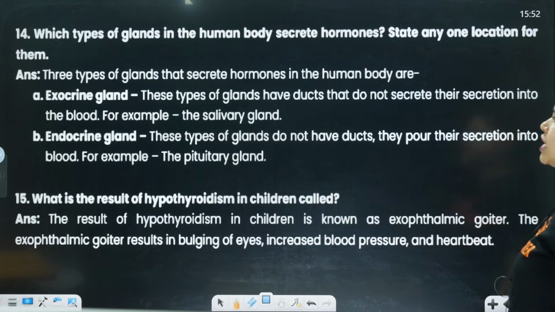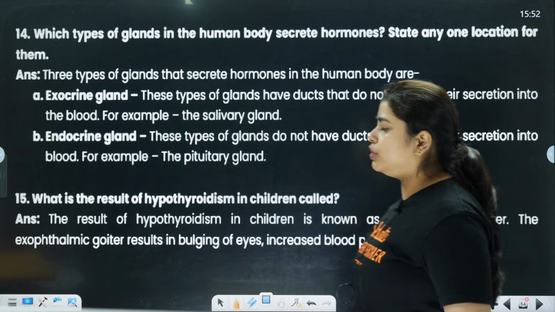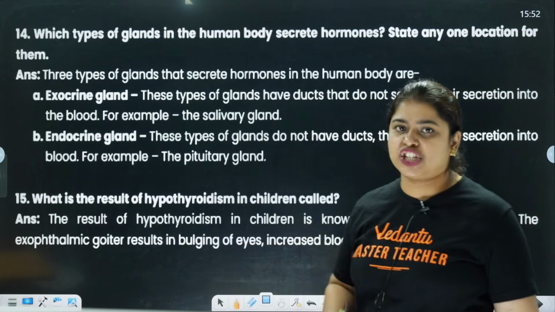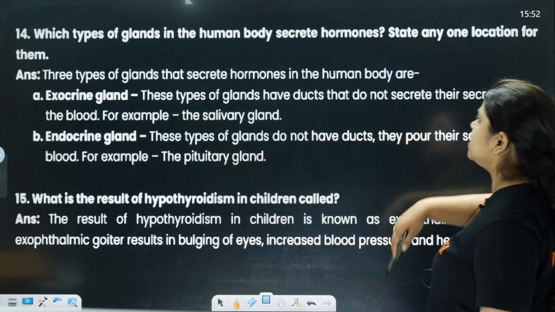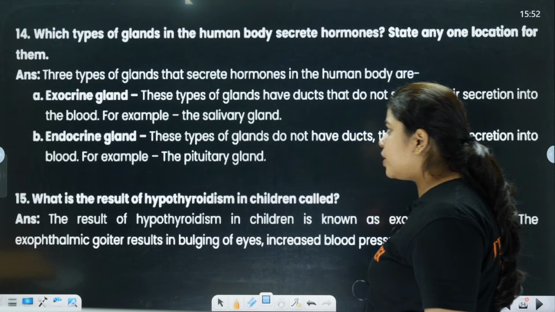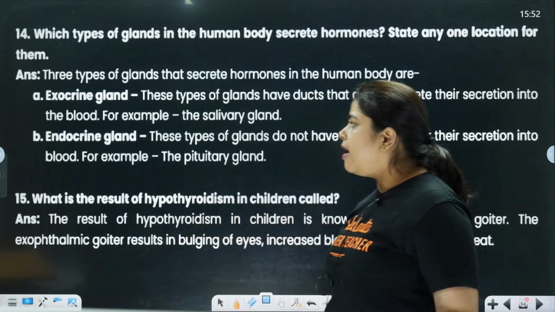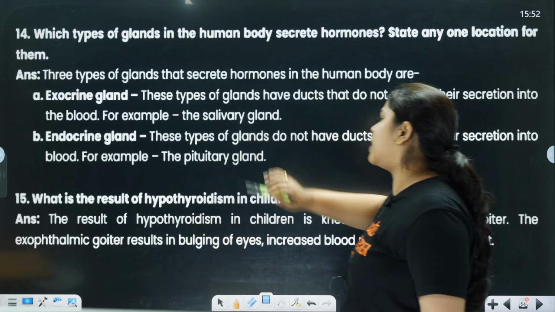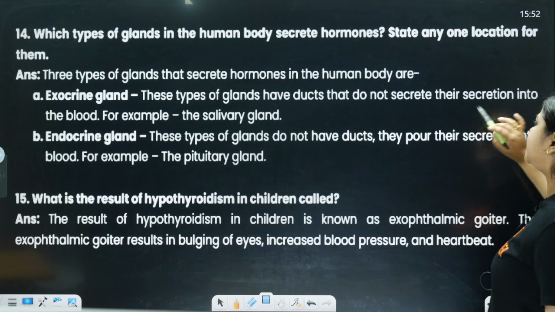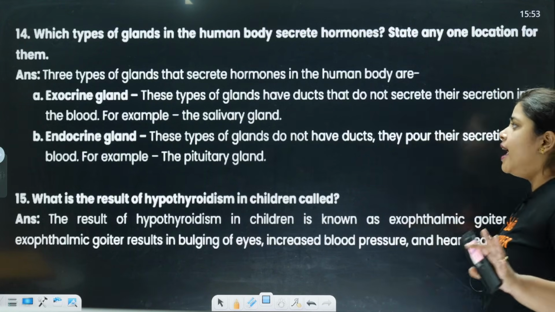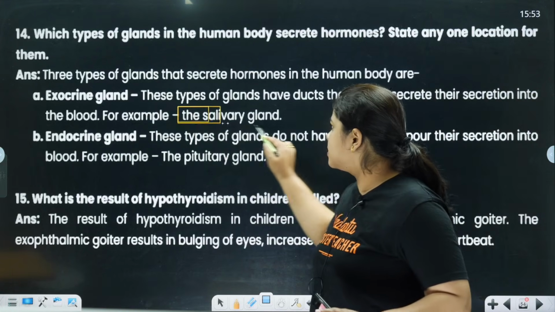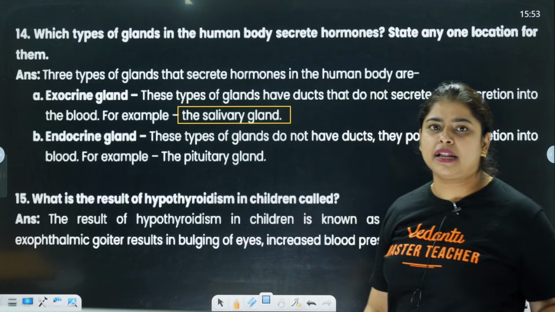Clear? Next, which type of glands in the human body secrete hormones? State any one location for them. These types of glands are exocrine glands and endocrine glands. Exocrine glands have ducts and do not secrete their secretion into the blood. For example, salivary glands.